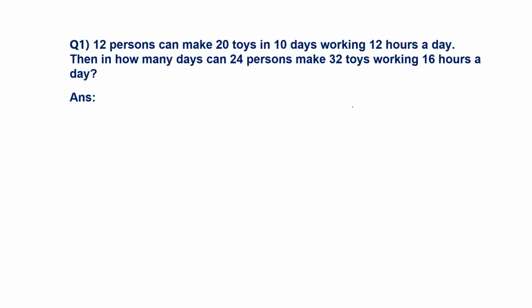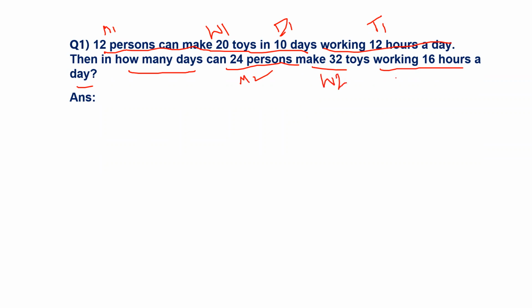Now observe the first problem. Given that 12 persons can make 20 toys in 10 days working 12 hours per day, how many days can 24 persons take to make 32 toys working 16 hours per day? Observe here, this is M1, and this is the work, 20 toys, and this is D1, and 12 hours per day is the time T1. Similarly, M2 persons, this is their work, and this is their time T2, and they are asking about D2. What is the value of D2?